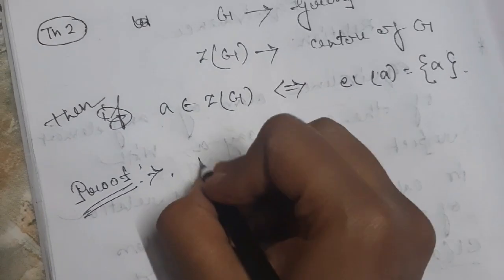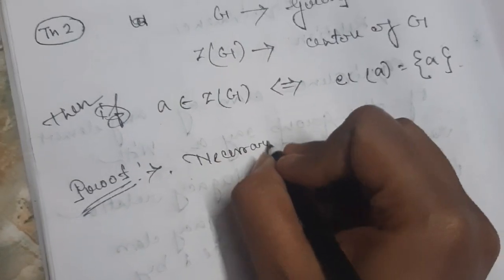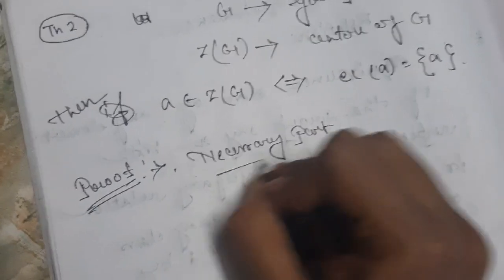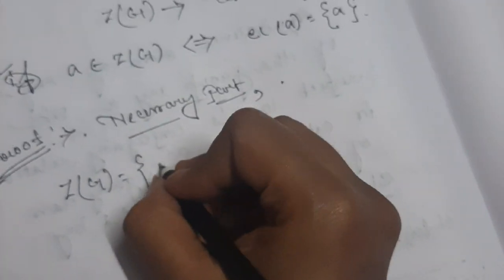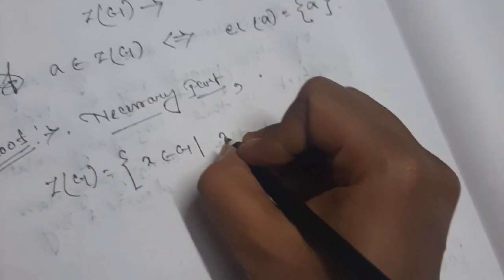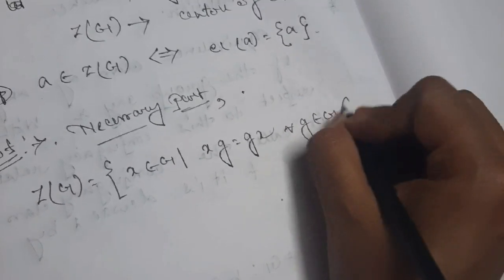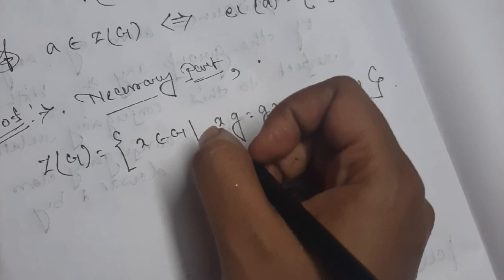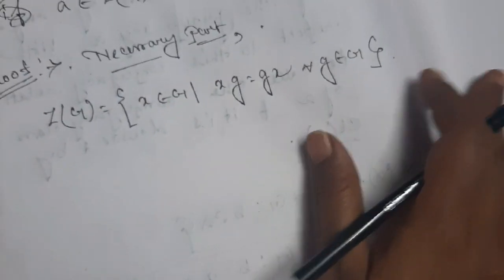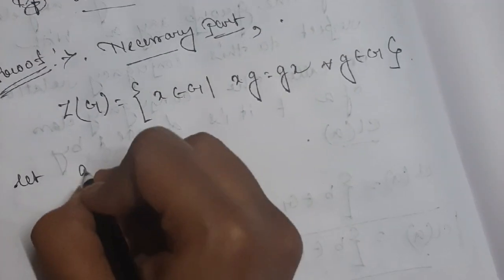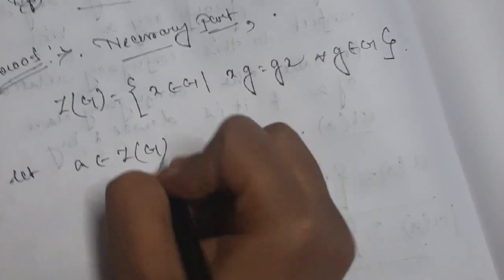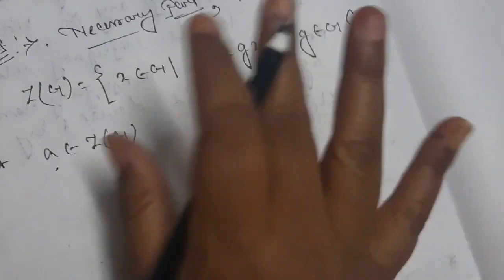So firstly we will show the necessary part. I hope you remember Z(G). My Z(G) is the collection of all those X belonging to G such that XG equals GX for all G belonging to G. That means Z(G) is the collection of all those elements which commute with all the elements of the group. Now you have to assume that A belongs to Z(G). So let A belong to Z(G). What does it mean? It means that A commutes with each and every element of the group.